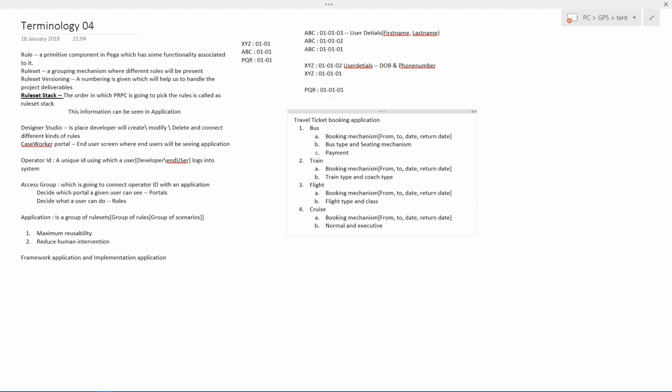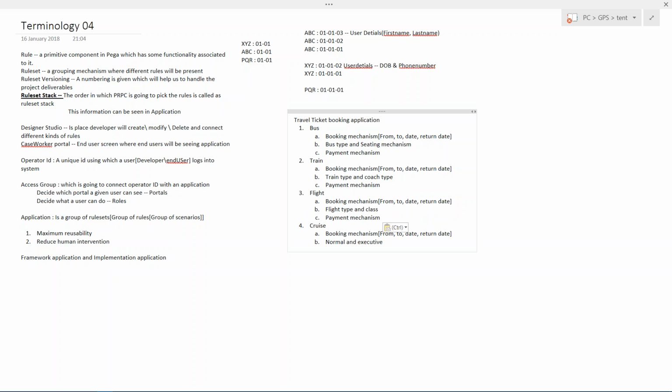Obviously, I'm just sitting and analyzing, because my client did not give me anything. I'm analyzing what are the things that he may ask me, saying that, okay, this is what I need. Anything else? I have covered everything in these four things. But if you see here, only point B is varying for all these four types. But what is happening here?